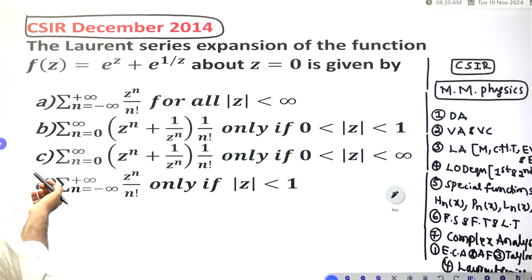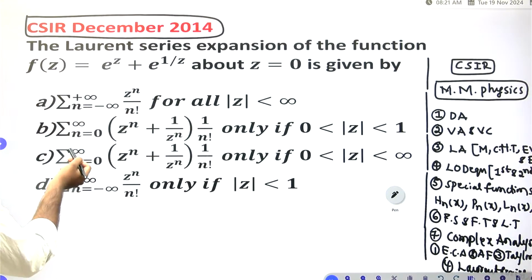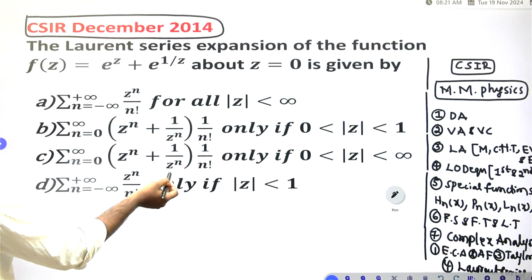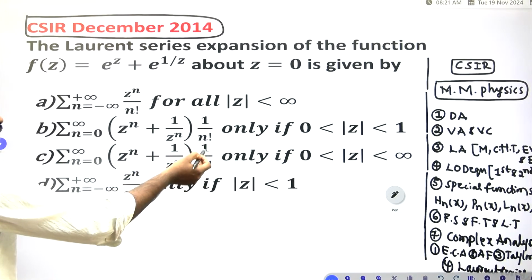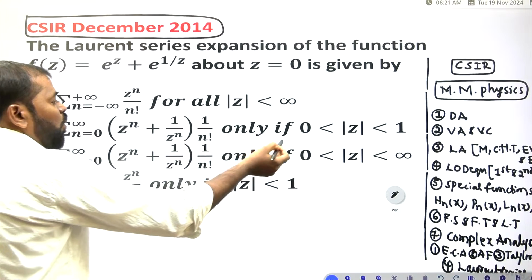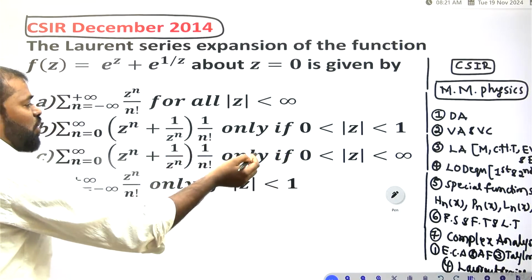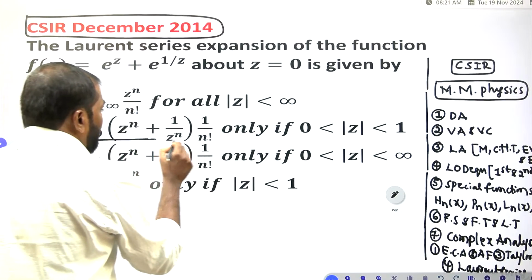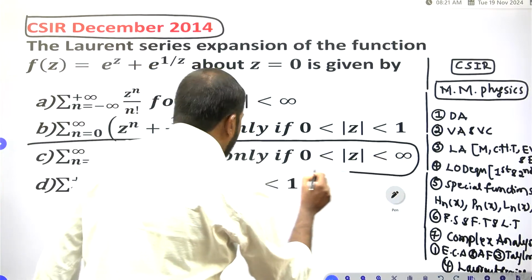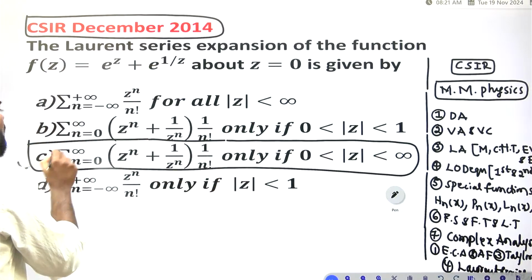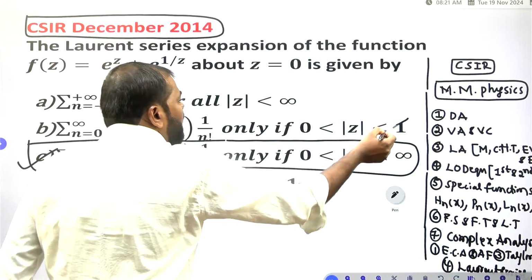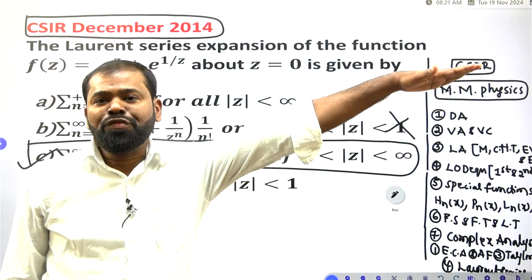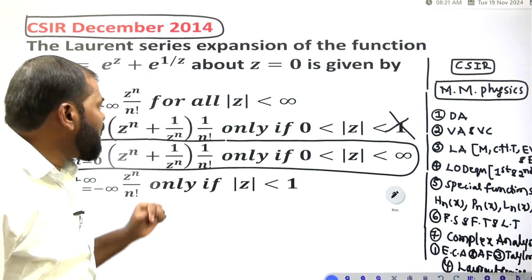Summation n is equal to 0 to infinity z to the power of n plus 1 by z to the power of n into 1 by n factorial, only if 0 is less than modulus of z less than infinity. This is your correct option. Option C is correct. In option B, the limit is 1, and that is not right because it is an infinite series. Clear?